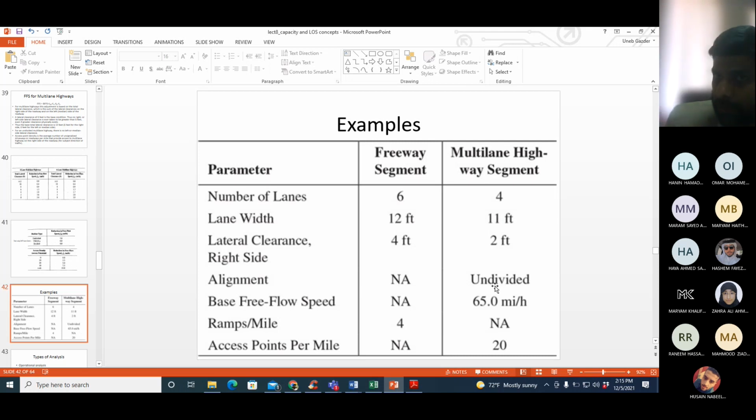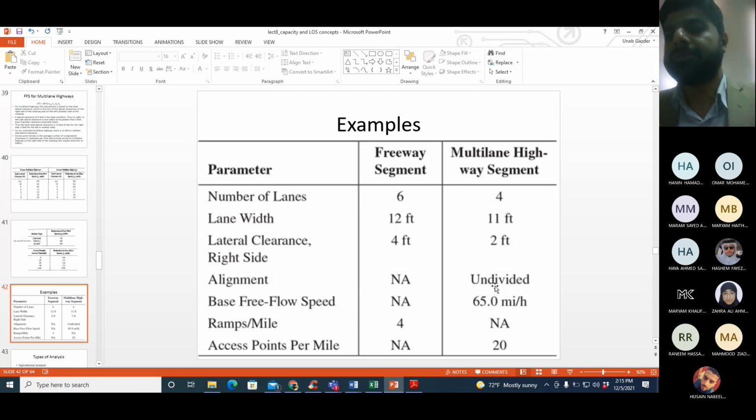We don't want to do that, so we'll just keep the lateral clearance on the left hand side as per standard, which is 6 feet, and you will add it to the lateral clearance on the right hand side, which is 2 feet. So 6 plus 2. And then you will use the adjustment factor for the undivided highway. So the issue of undivided highway was only considered in one of the factors, which is the median type, and the other one it was not considered.